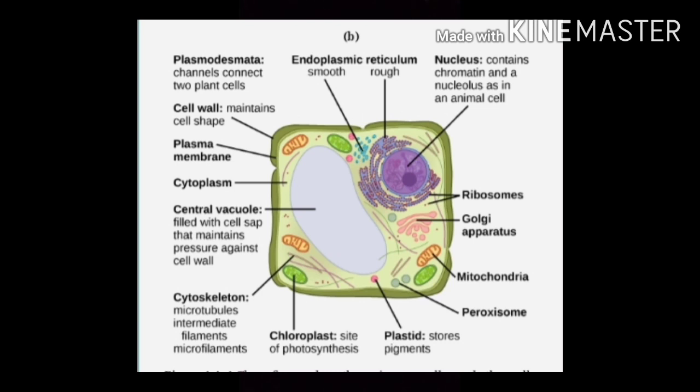This feature gives them their name, which comes from the Greek and means true nucleus. The nucleus is the membrane-enclosed organelle that contains DNA. Eukaryotic DNA is organized in one or more linear molecules called chromosomes. Some eukaryotes are single-celled, but many are multicellular. Eukaryotes include protists, fungi, plants, and animals.